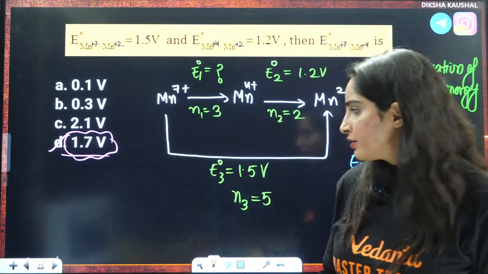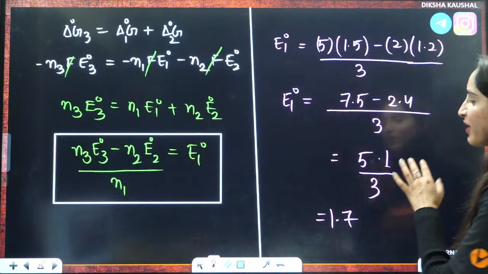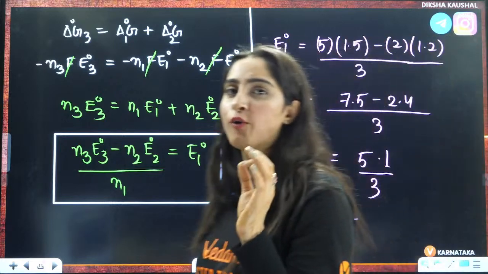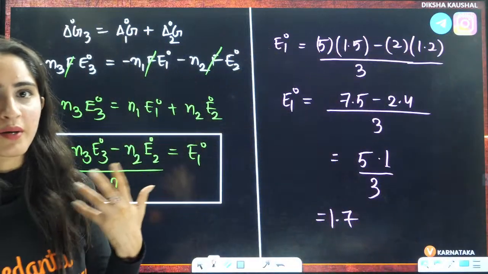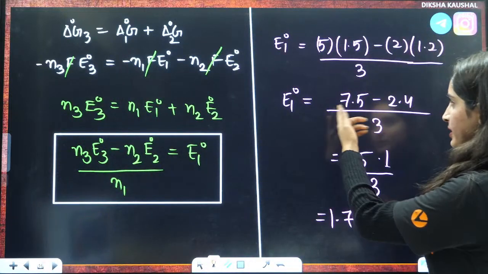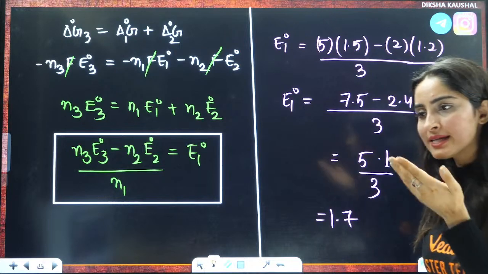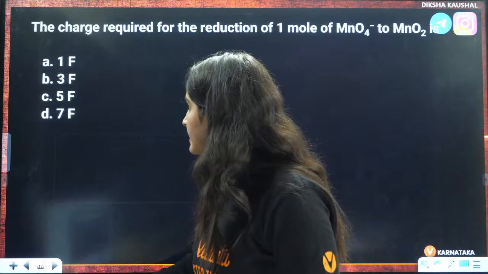Okay, everybody. Very, very silly mistake I did here. It was supposed to be 5.1. I accidentally wrote it 4.1. That is why the answer was coming out to be something else, right? So here it should be 5.1. 7 minus 2, 5. Okay? Okay, guys, 1.7 is the correct answer.